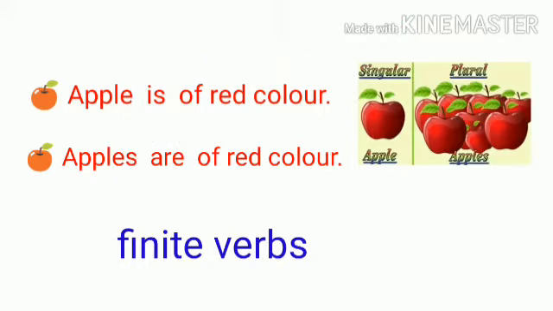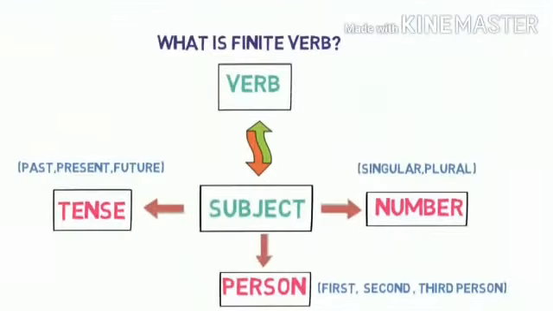So, my dear children, once again you can listen well. A finite verb is a verb that has limited agreement with subjects. It limits its usage as per subject parameters: tense, person and number. So, a finite verb will change as per the tense of the sentence, as per the person of the sentence and as per the number of the sentence. So, are you clear that changing verbs are finite verbs? In a sentence, a verb that changes according to the tense, person and number, those verbs are finite verbs.